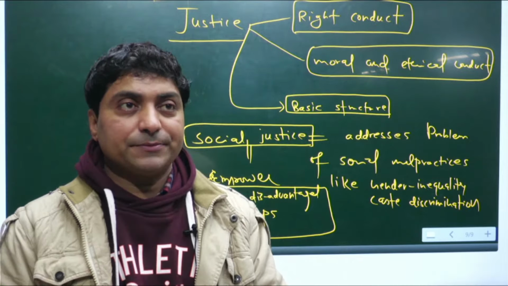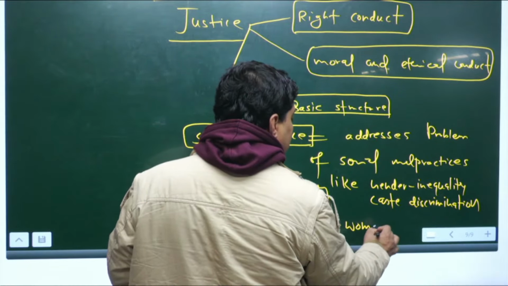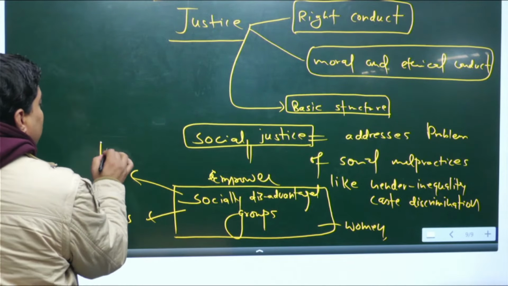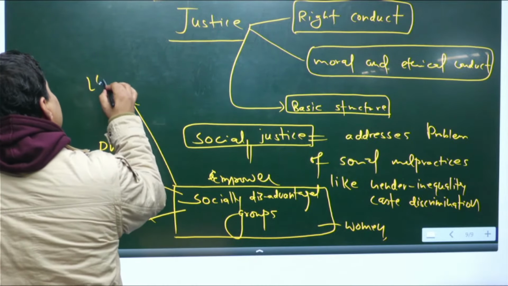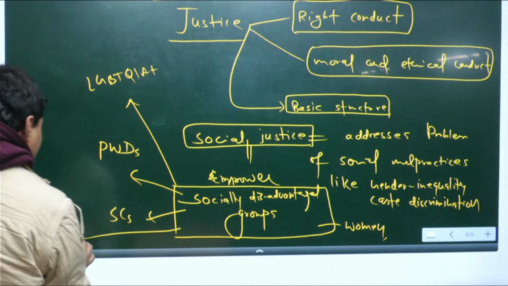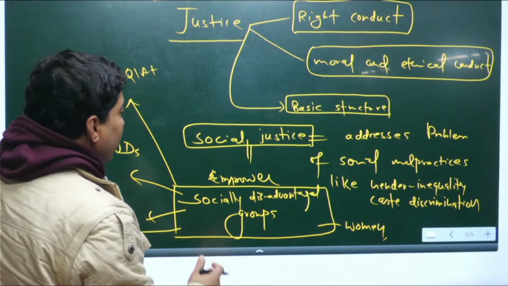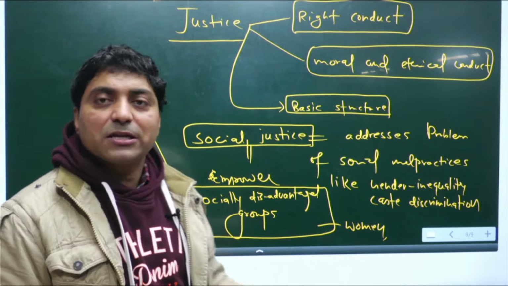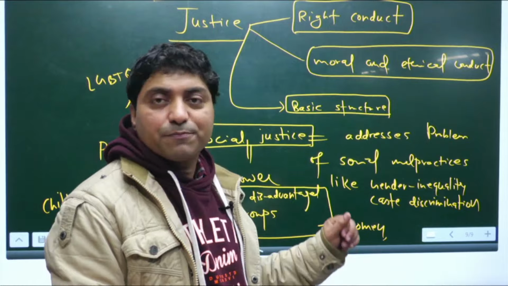For example, women, SC, persons with disabilities, LGBTQIA plus, children, old age, they all are actually called socially disadvantaged groups. So social justice is a state policy basically, right, to address these problems.